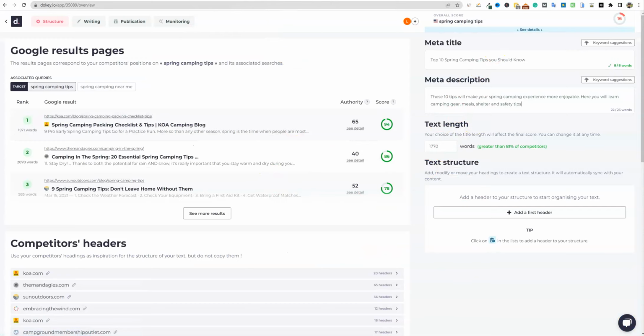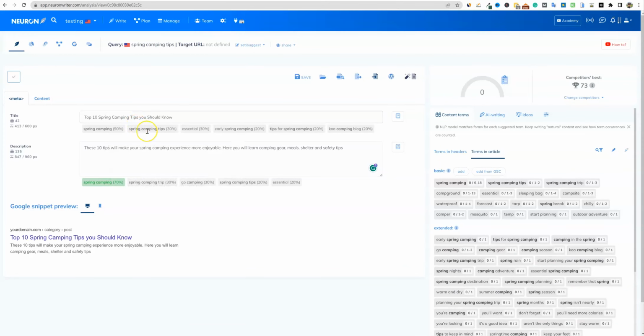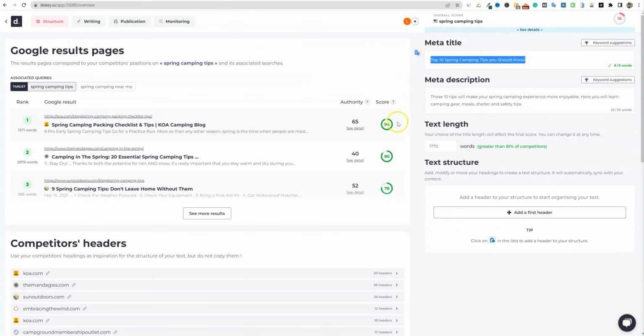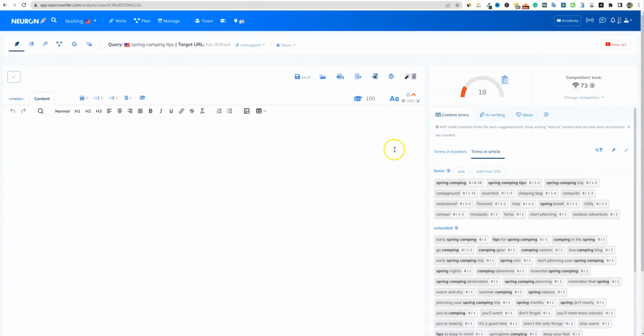We've got our title, and this is where you load your title. So there's a little bit of difference between the UI. You do all the meta over here in a tab, and then you just move right over to the canvas over here. And then in Dokey, you do it all on one page. Kind of cool as well. It's going to tell us that we need 1,700 words. And then we're going to go back over here into Neuronwriter, and you're going to see the words are right here. It's pretty tiny.